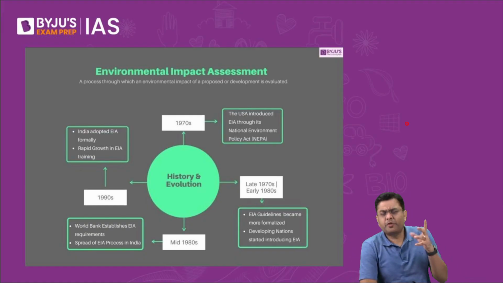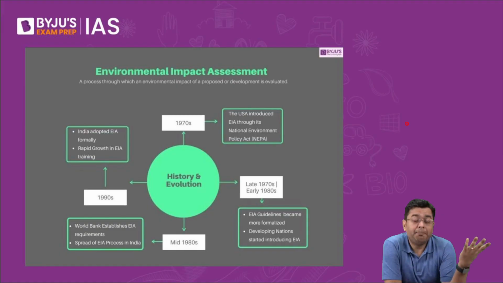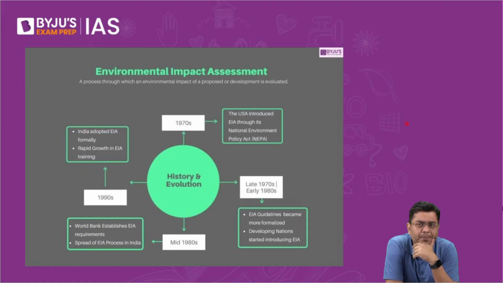Right. Now, what is this concept of EIA? If, let's suppose, you are constructing a plant or an industry somewhere, it will have an impact on the environment immediately close by. It can have an impact on the environment at some far away distance as well. So before carrying out that construction, before moving ahead with that implementation, you need to carry out the environmental impact assessment. For example, just like we were talking about the Char Dham project, it is being built in that critical habitat, that very fragile ecosystem of the Himalayas.